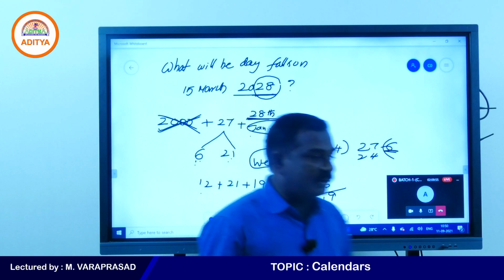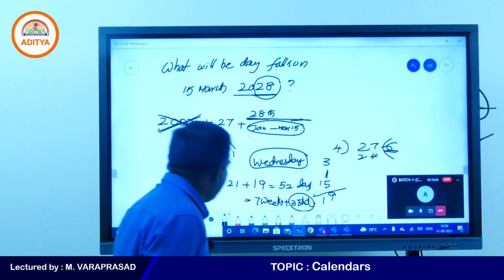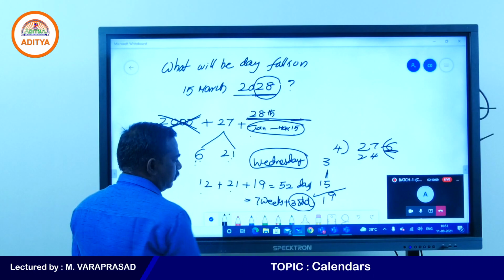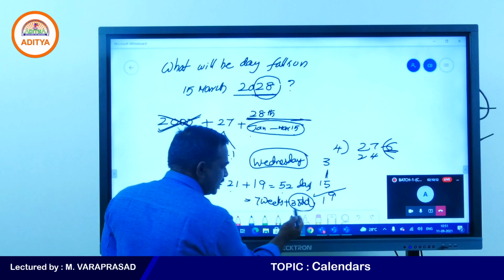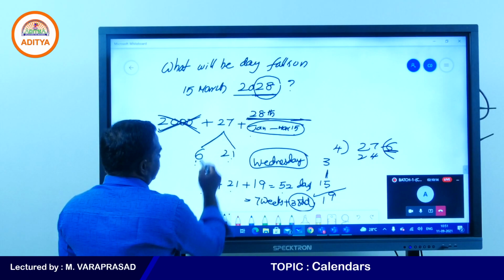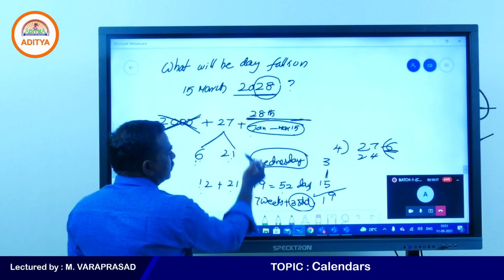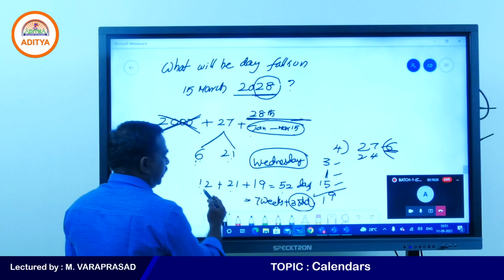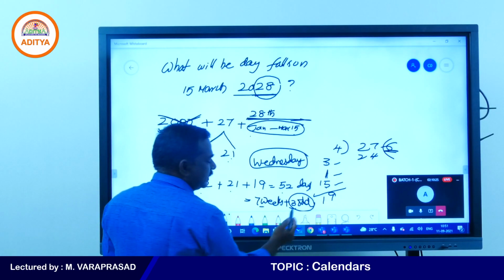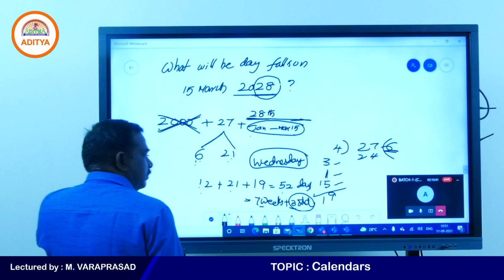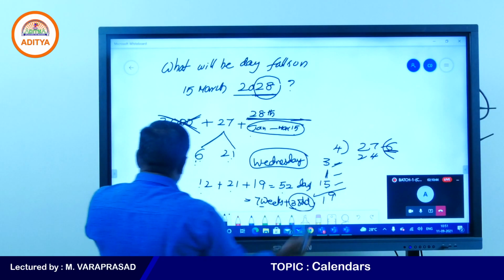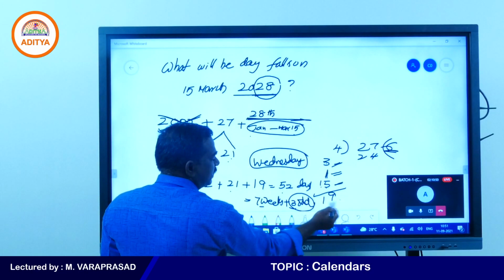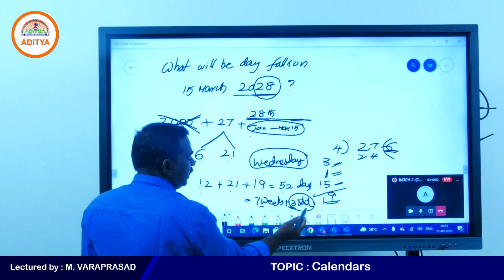Yes, my students, right? I think all of you got it? 4 odd days or 3 odd days? So 21 plus 19 is 40, plus 12 is 52. 7 sevens are 49 plus 3 odd days. 12 plus 21 plus 3, January, February, March. So this is 19, 40, 52. 7 weeks plus 3 odd days, that is Wednesday. 3 days in January, 1 day in February, 15 days in March. So 7 weeks plus 3 odd days.